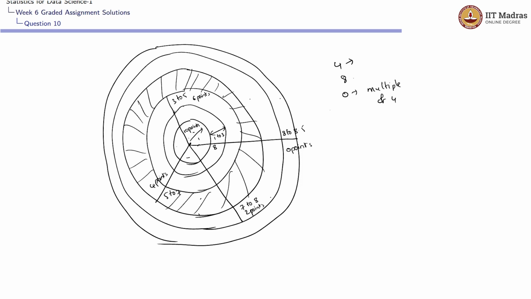For him to get 8 points, he should be landing it here, between 1 and 3. And for him to get 0 points, he should be landing it at the outermost edge. So it should be here.